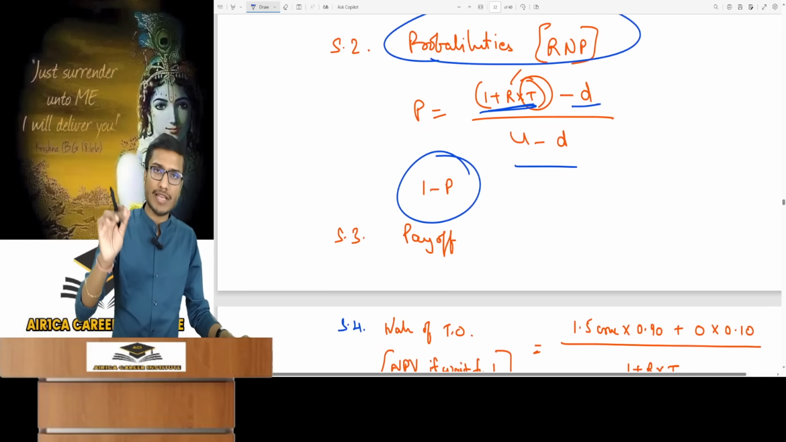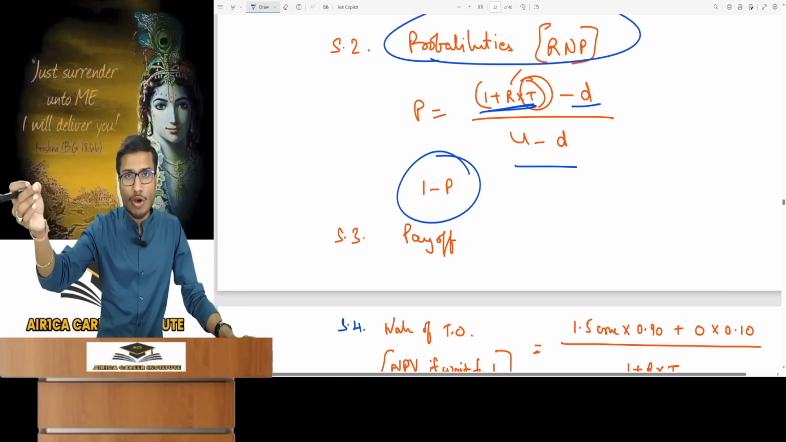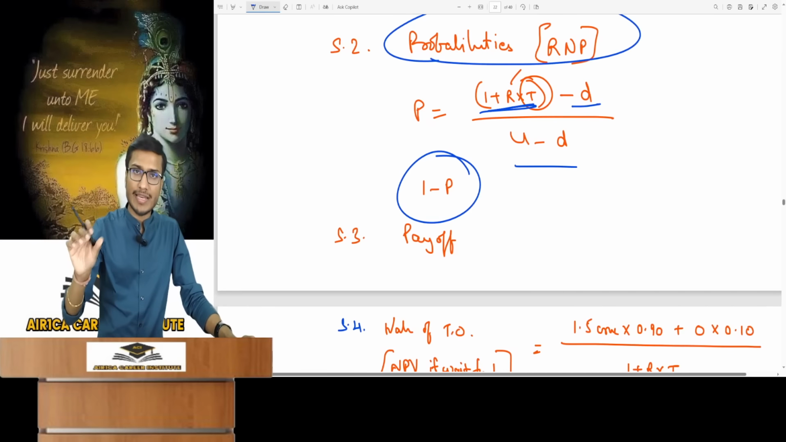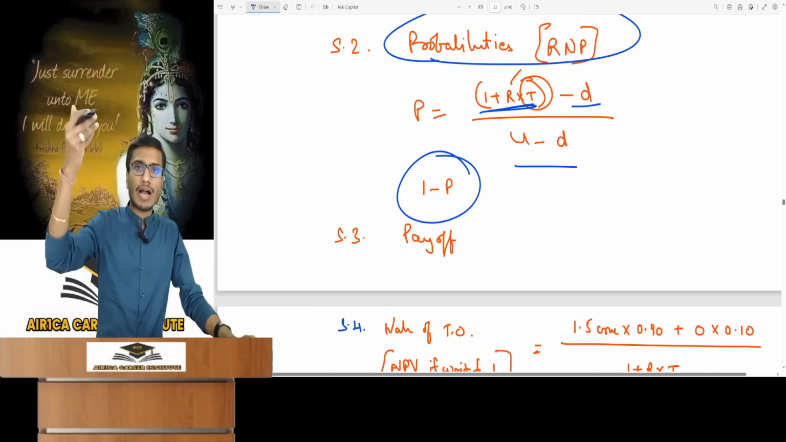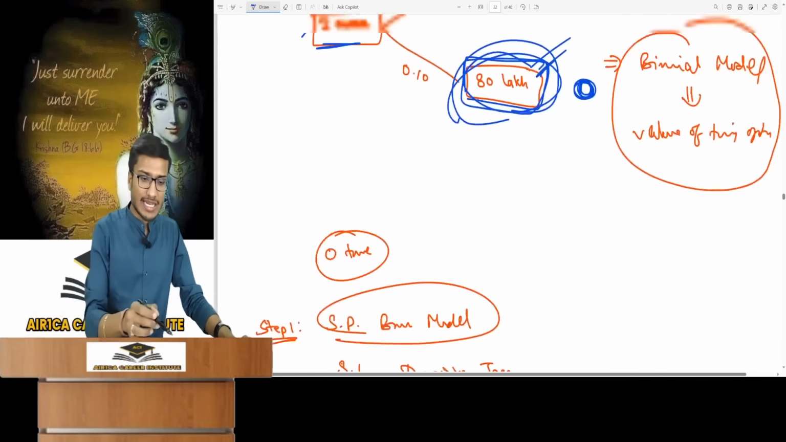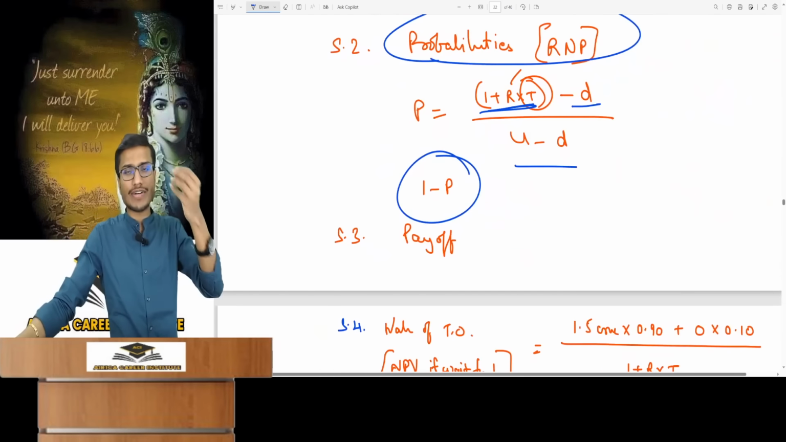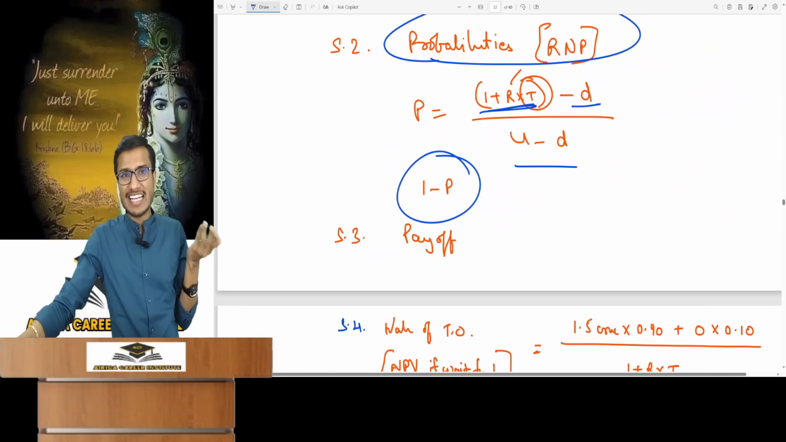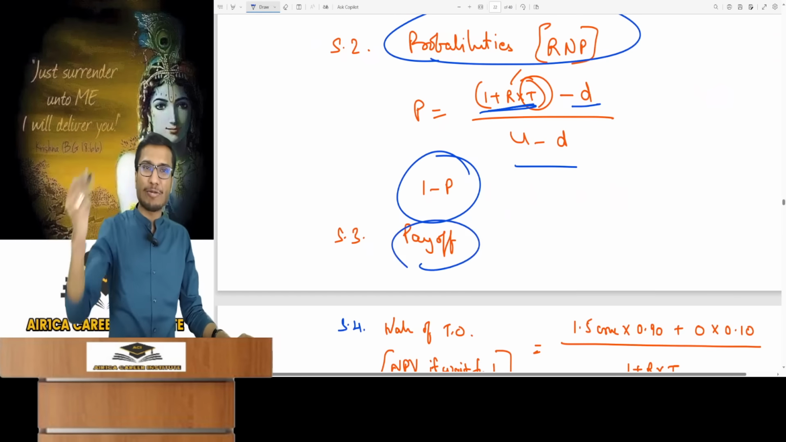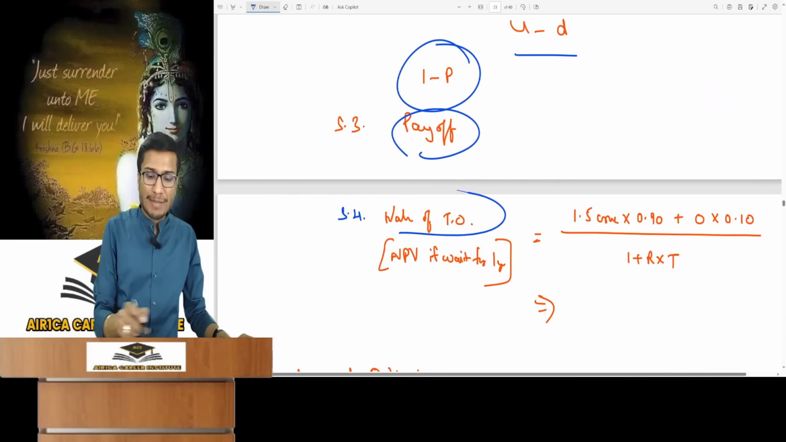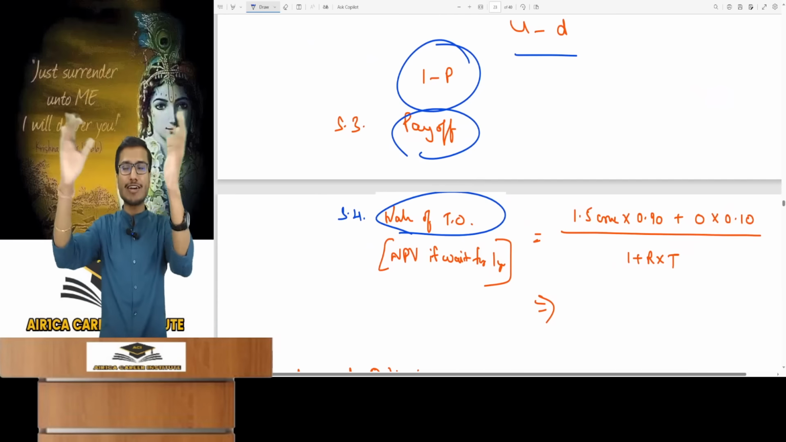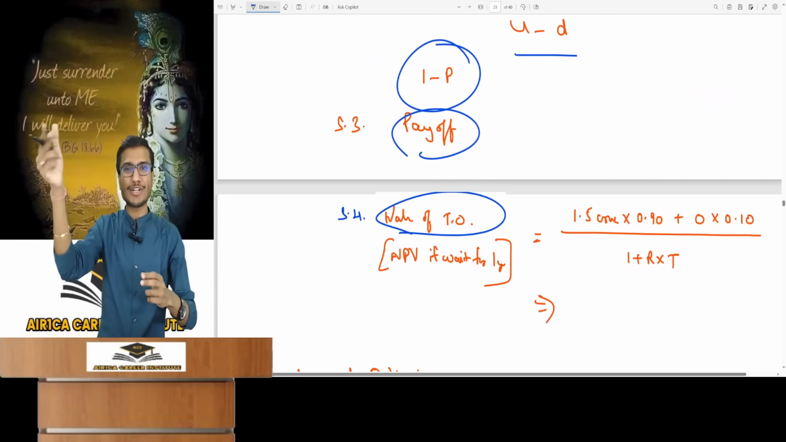D and U, everything has been explained. What is D? The move down price is the lower price divided by today's spot price. U means the upper price divided by today's price. Understood. 1 plus R T: R is the interest rate and time in our example is 1 year. The third step is the payoff already calculated above. Then in the fourth step, calculate the option's expected maturity value by multiplying payoff with its probability.